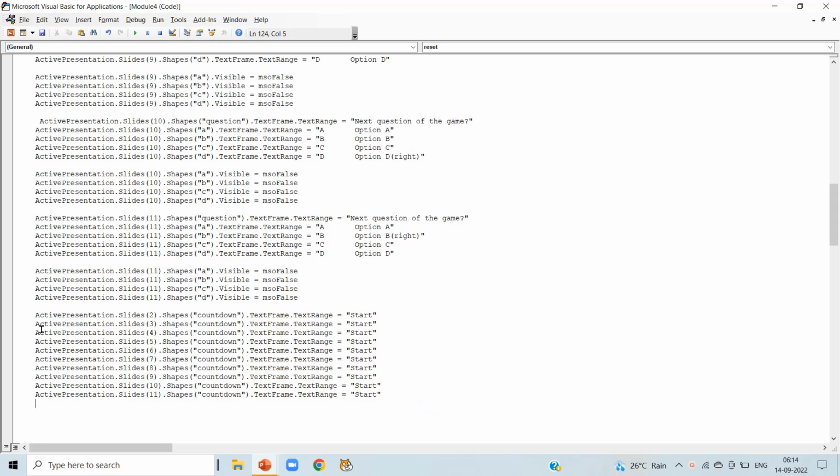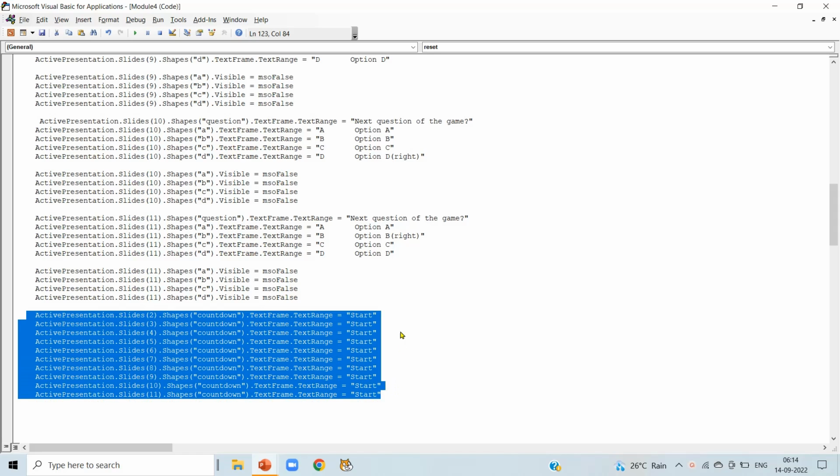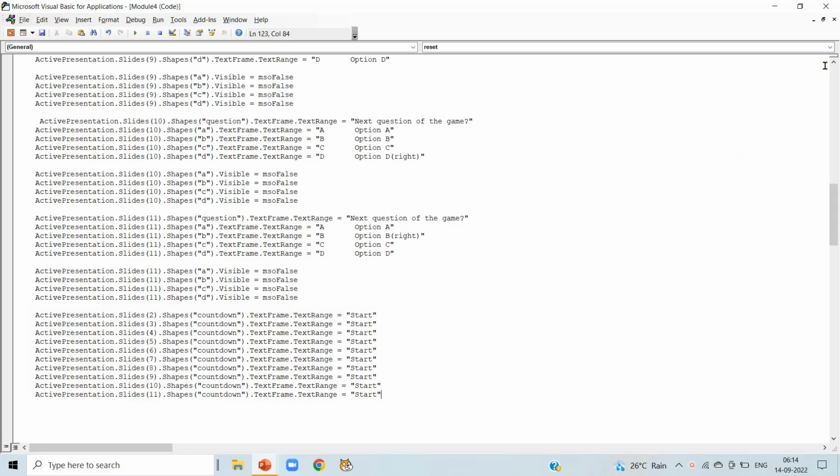So for the countdown, write these codes in reset coding. Now close it.